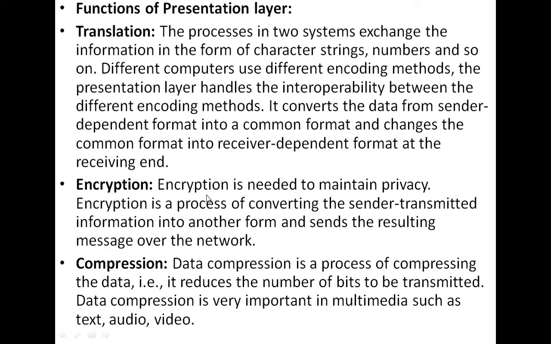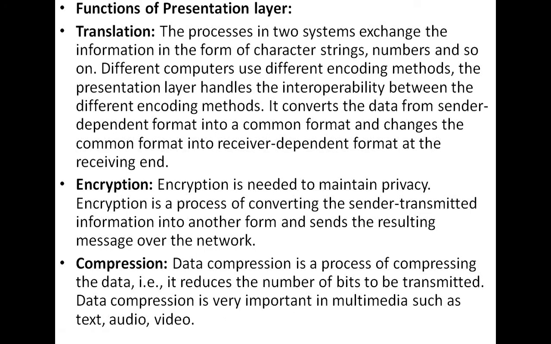And I have told you what encryption is. It is needed to maintain privacy, and encryption is a process of converting the sender transmitted information into another form and sending the resulting message over the network. What is compression? Data compression is a process of compressing the data, that is, it reduces the number of bits to be transmitted, and data compression is very important in multimedia such as text messages, audio messages and video messages. So this is all about the presentation layer.